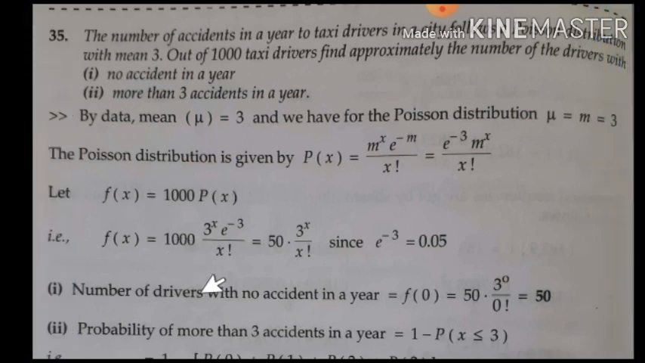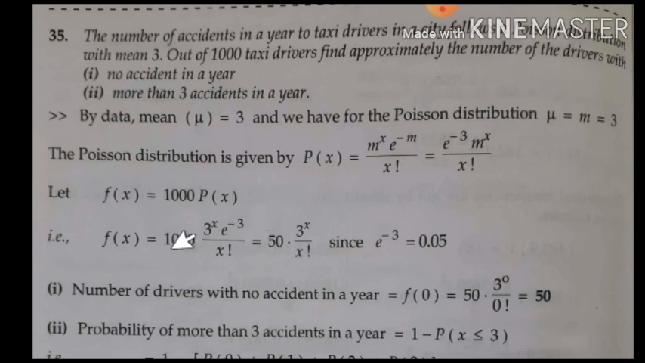So here number of drivers with no accident is f of 0. X is nothing but 0. So what is the formula? m to the power of x e to the power of minus m by x factorial. We know the m value. It is nothing but 3. So 1000 into 3 to the power of x e to the power of minus 3 divided by x factorial. Now the simplified answer you are getting is 50 into 3 to the power of x by x factorial, and e to the power of minus 3 value and 1000 they have simplified it.